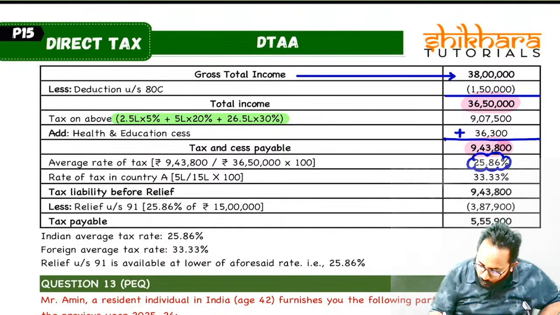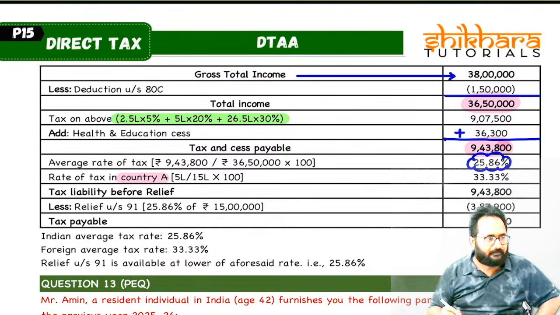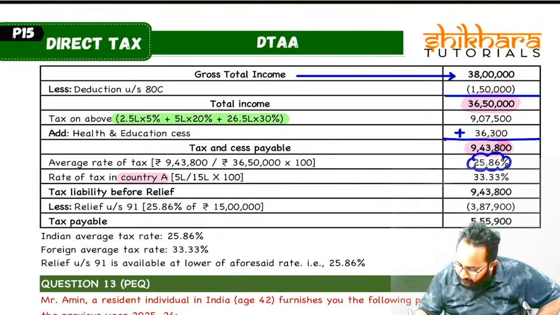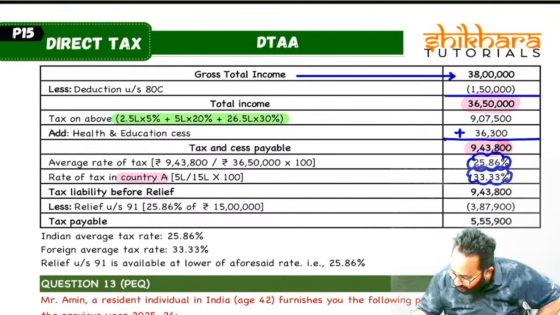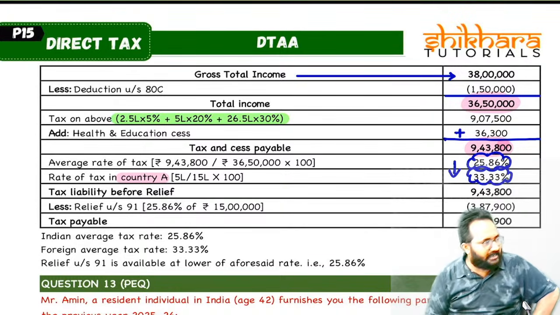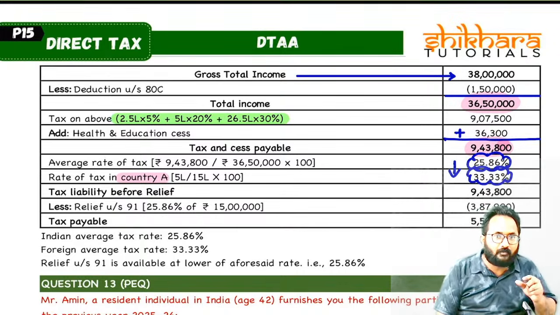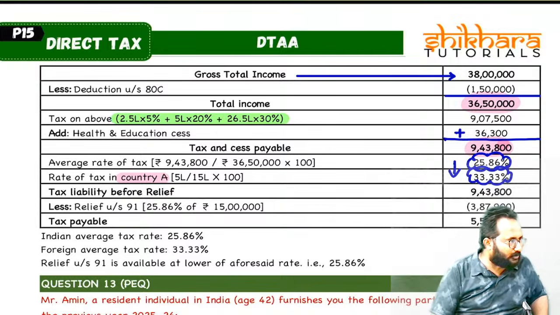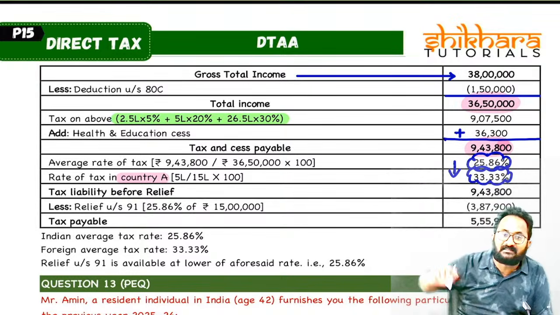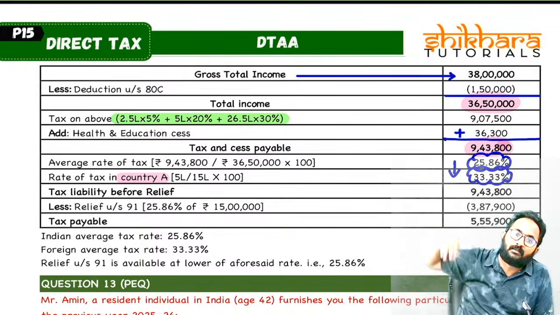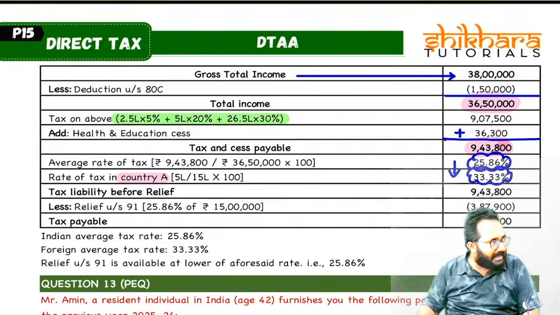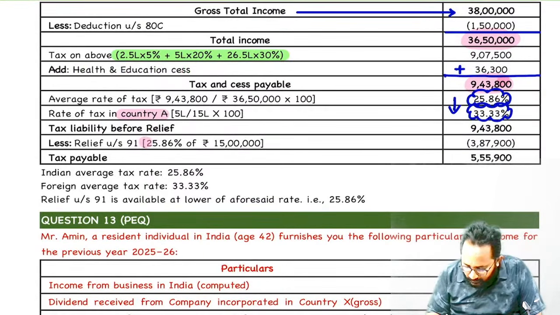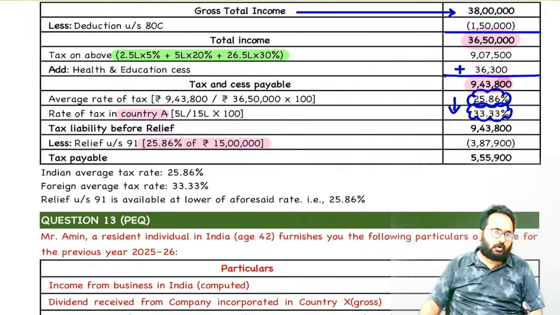So foreign rate we already calculated. Which country do we have to take here? Foreign means country A. Already we calculated, what is that? 33.33. Whichever is lower? 25.86. That we have to apply on doubly taxed foreign income with respect to country A. In country A, how much income? 15 lakh. In India, how much income? 15 lakh. Doubly taxed amount is how much? 15 lakh. That we have to apply.